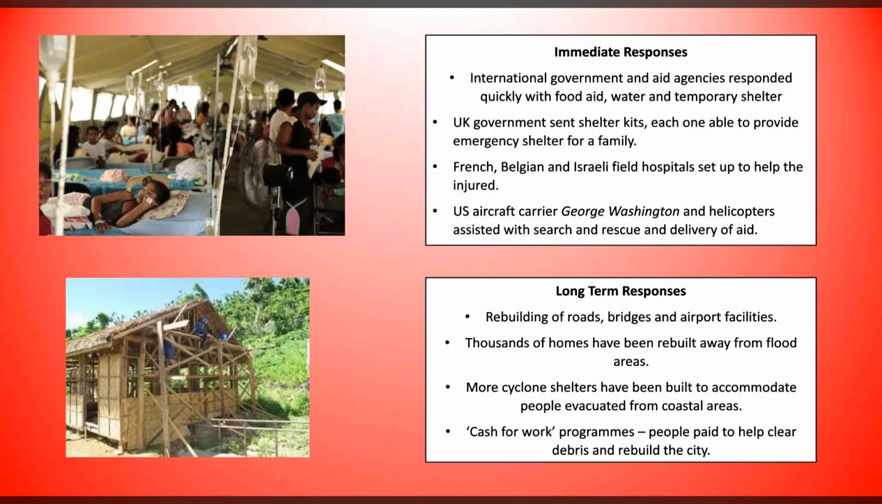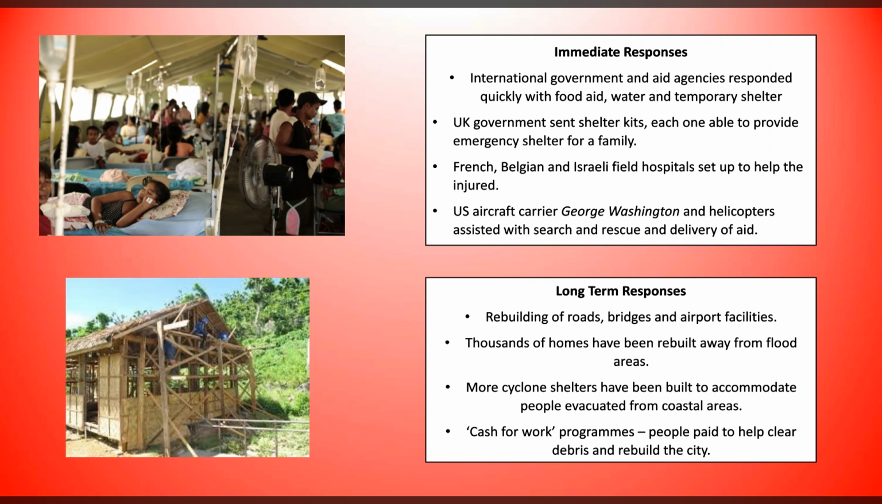In terms of responses then, immediately the international government and aid agencies responded with food, water, and temporary shelter. The UK government sent shelter kits, each one being able to provide emergency shelters for the families. The French, the Belgians, and the Israelis set up field hospitals to help people that were injured. And the US aircraft carrier George Washington and helicopters assisted with search and rescue and the delivery of aid.